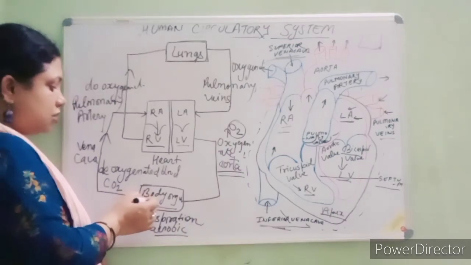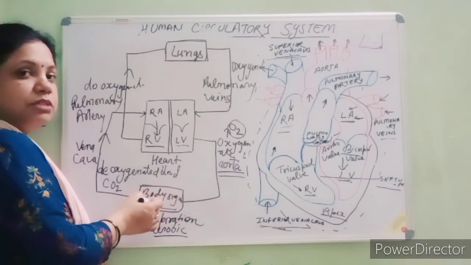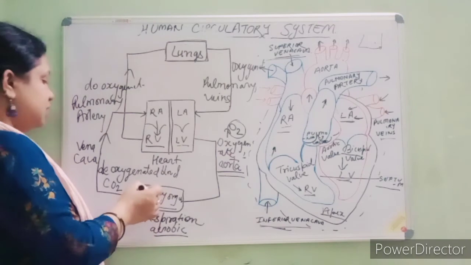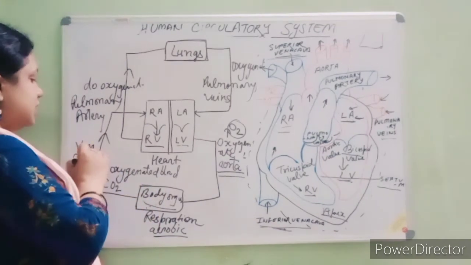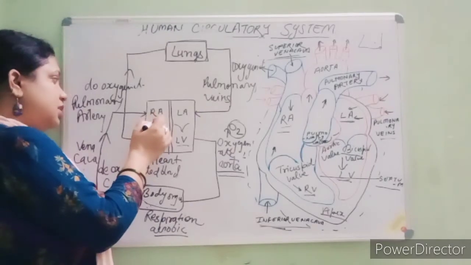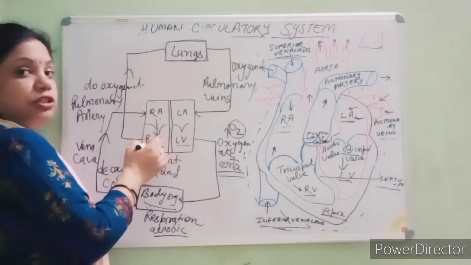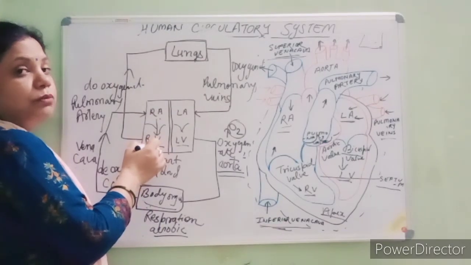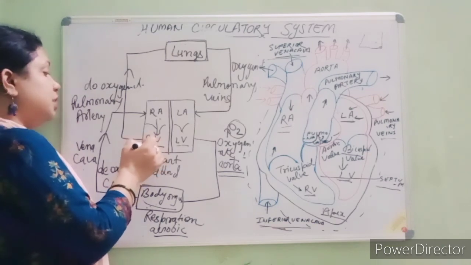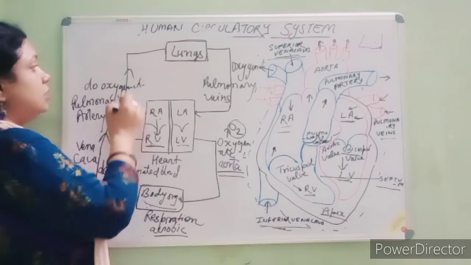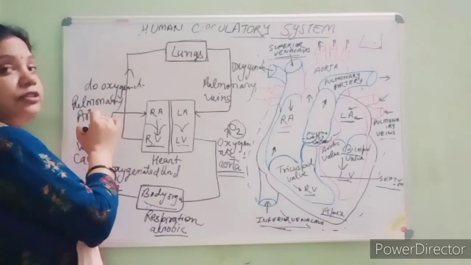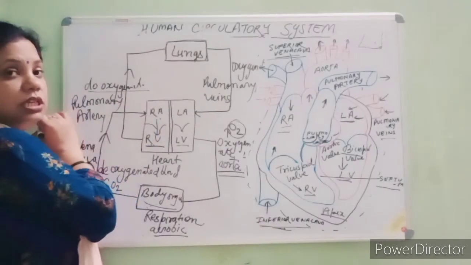Here the oxygenated blood becomes deoxygenated through the process of respiration. Deoxygenated blood is carried by the vena cava into the right atrium. After the right atrium, the blood reaches the right ventricle through contraction, and then the blood flows from the right ventricle to the lungs through the pulmonary artery, which carries the deoxygenated blood.